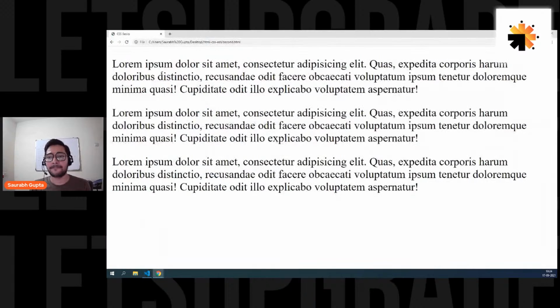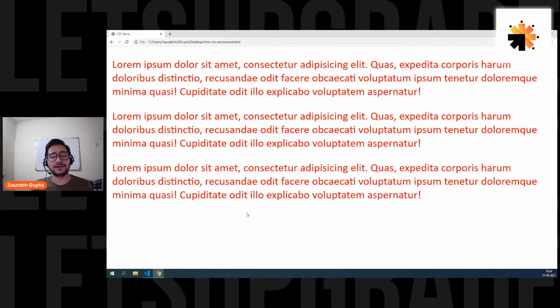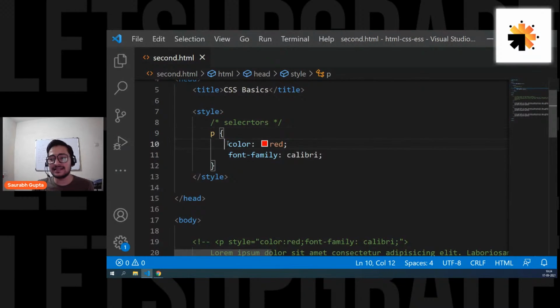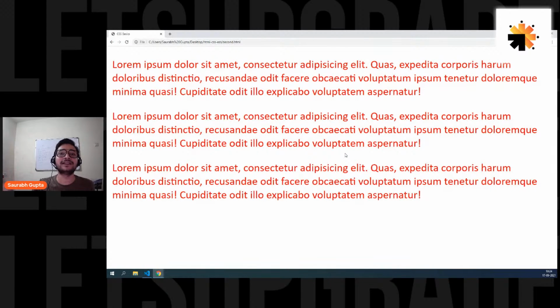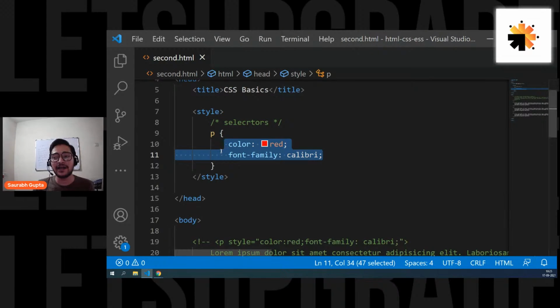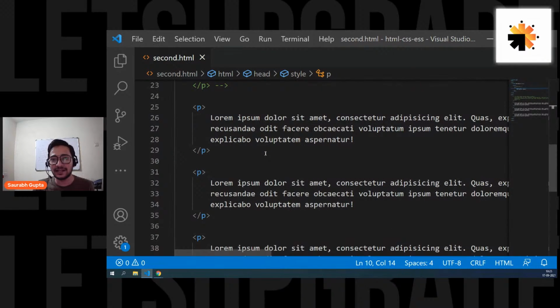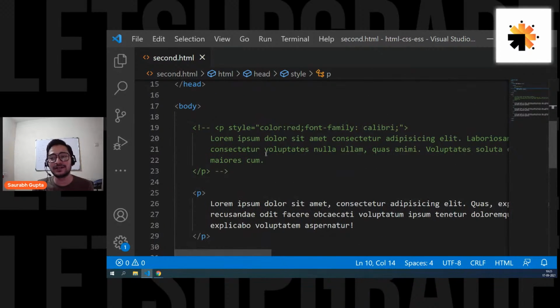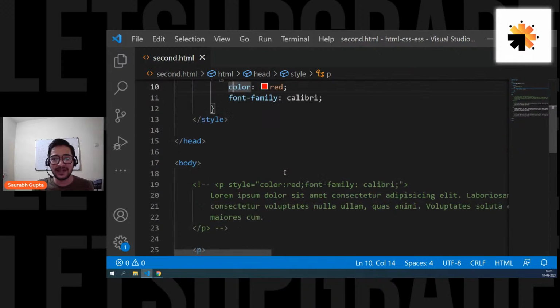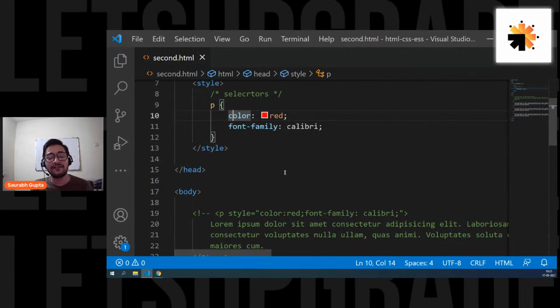So save it, and here we go. See that? The CSS color red and font family Calibri is applied to all the three elements. That means I wrote my CSS only once and it got applied to all the three elements. And that is the solution to the inline problem. Right now, I'm reusing my CSS without writing it multiple times. I wrote it only once and I can use it multiple times.